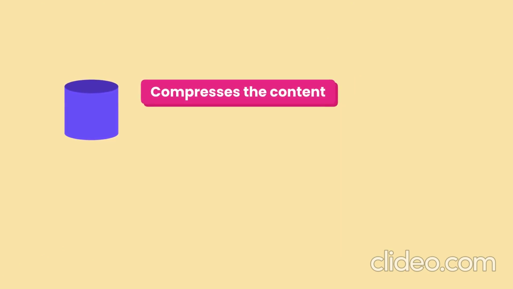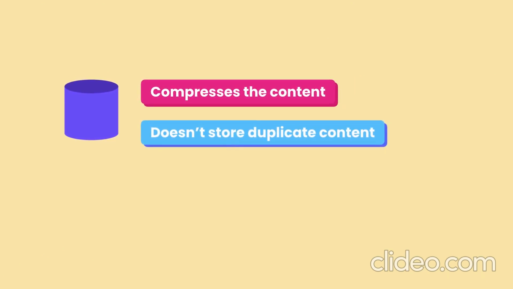Now you might ask, but hey Mosh, wouldn't storing the full content in every snapshot waste a lot of space? No, because Git is very efficient in data storage. It compresses file contents and doesn't store duplicate content. Now, as someone using Git, you don't really need to know how Git stores data. That's implementation detail and may even change in the future. What you need to know is that each commit contains a complete snapshot of our project, and this allows us to quickly get back to a previous state. So that's the basic idea. Over the next few lessons, you're going to see this workflow in action.